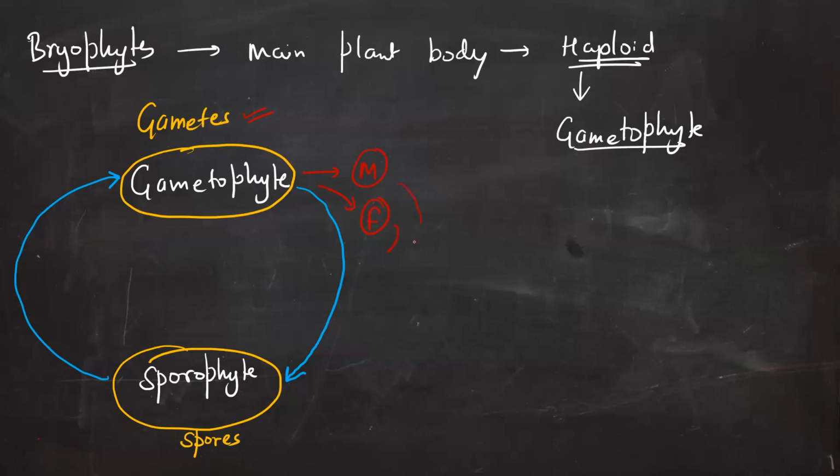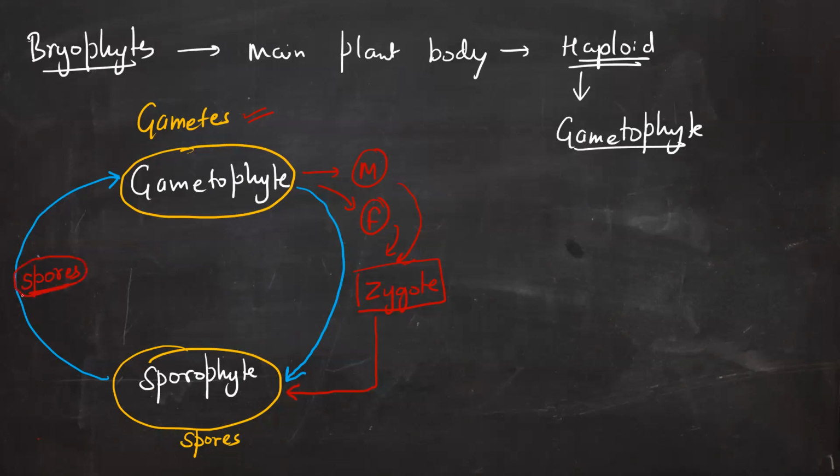These two gametes fuse together to form the zygote. Now, this zygote will germinate and develop into a sporophyte. Then the sporophyte is going to produce tiny particles called spores.